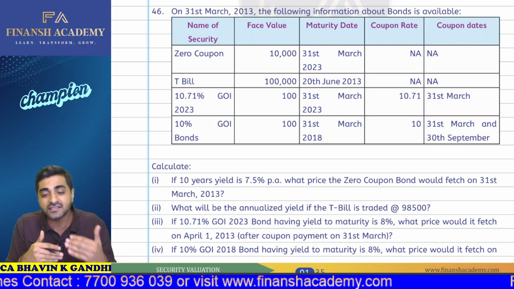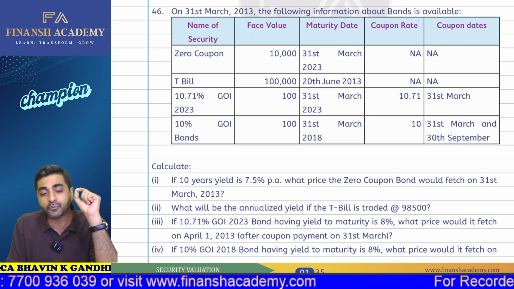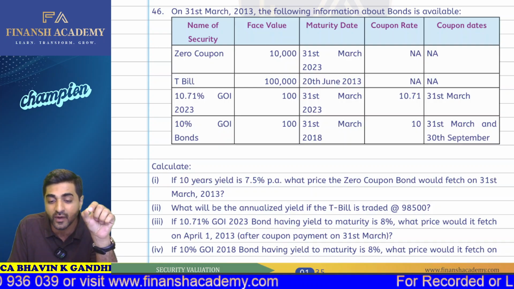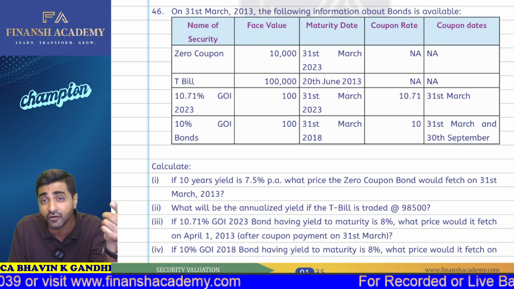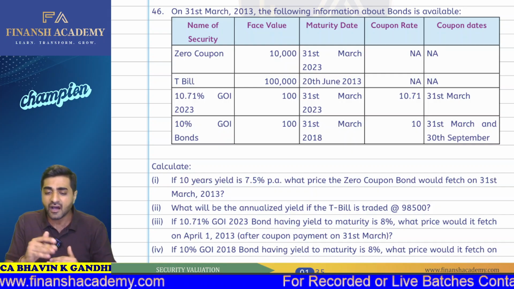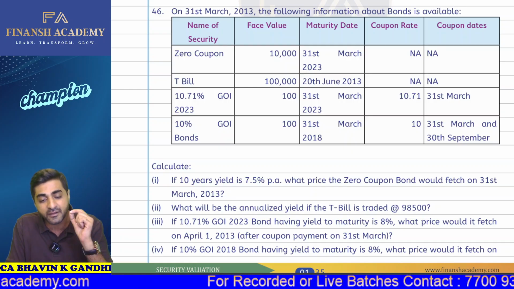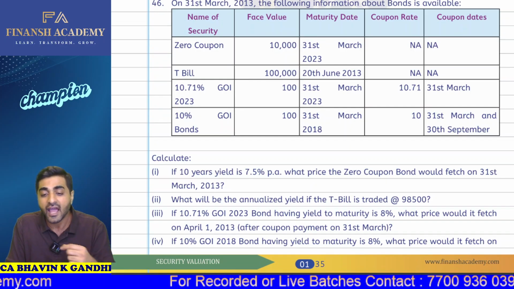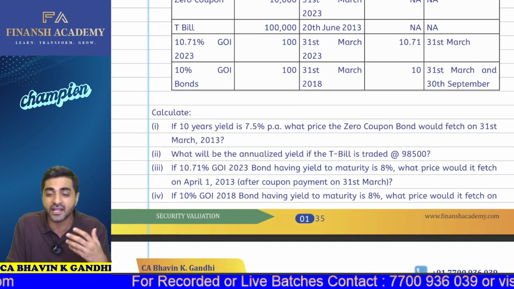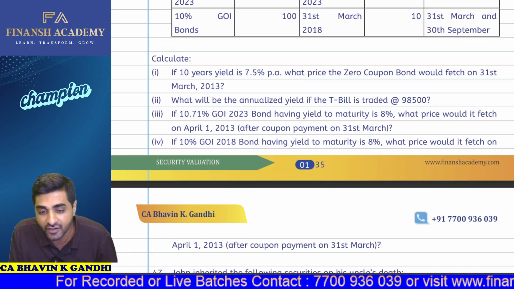What will be the annualized yield if the treasury bill is traded at 98,500? If the 10.71% GOI 2023 bond has a yield to maturity of 8%, what price would it fetch on 1st of April after the coupon payment which has been made on 31st of March? And suppose the 10% GOI bond has a YTM of 8%, what price would it fetch on 1st of April after the coupon payment which has been made on 31st of March?